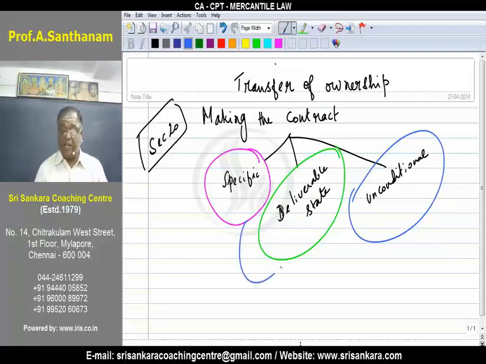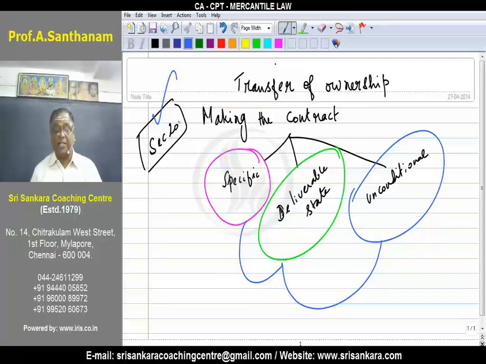Goods are specific, deliverable state, contract is unconditional. So at the time of making the contract, as per section 20 of the Sale of Goods Act, 1930, you are right, it is not 1932, it is 1930. At the time of making the contract, ownership is transferred.